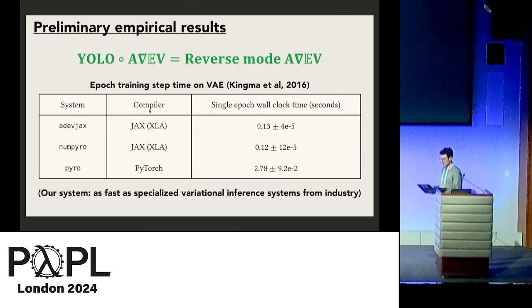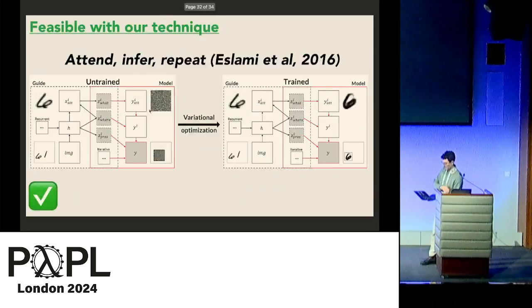Now we have some preliminary empirical results. We tested our automation by implementing ADEV and JAX and applying the YOLO transformations to the estimator programs which result from ADEV's forward mode differentiation transformation. The result of our experiments is that we successfully trained variational autoencoders with efficiency that rivals the best-in-class industry automation for variational inference. At the same time, we expect our approach to readily scale to more complex expected value loss problems by virtue of ADEV's compositionality and modularity.